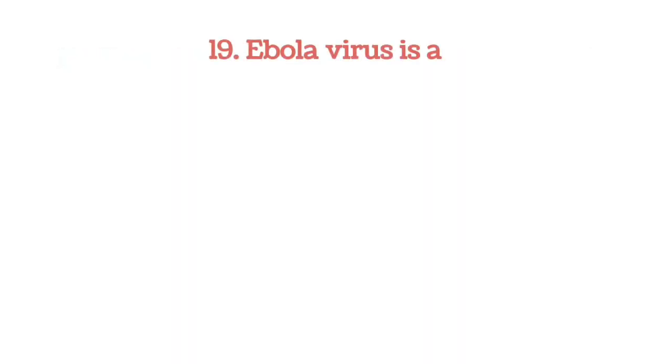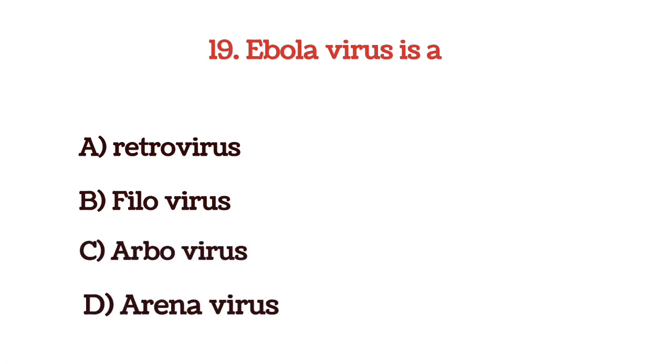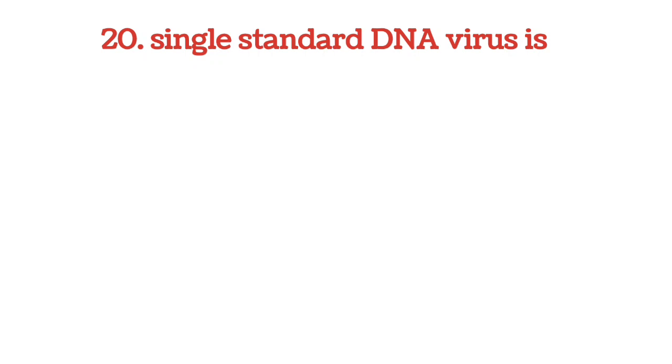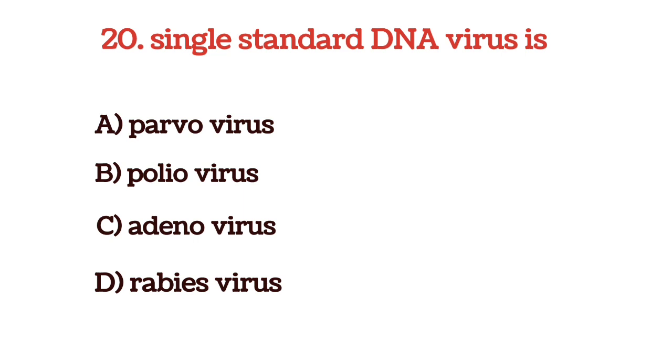The next question is Ebola virus is, and the options are retrovirus, filovirus, arbovirus and arenavirus. And the answer is arenavirus, option D. Single stranded DNA virus is, and the options are parvovirus, poliovirus, adenovirus and rabies virus. And the answer is parvovirus, option A.